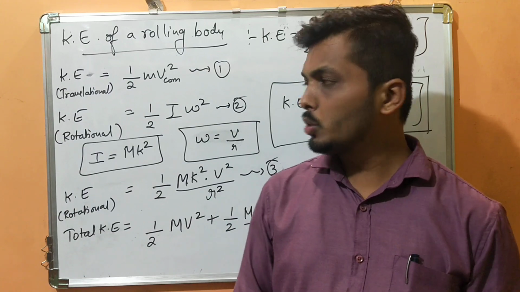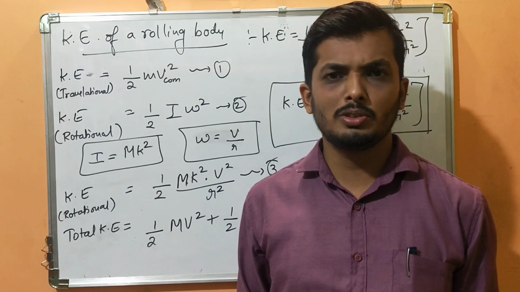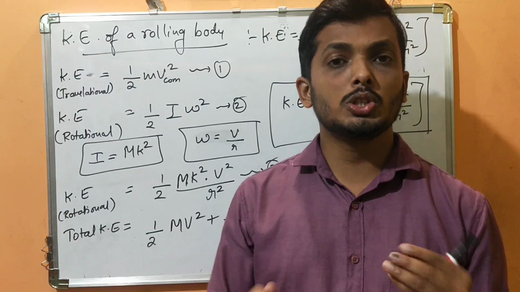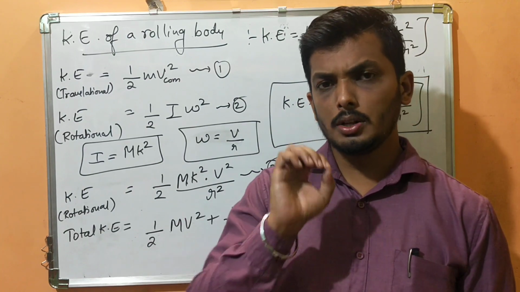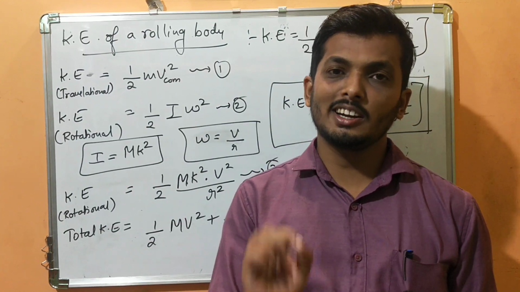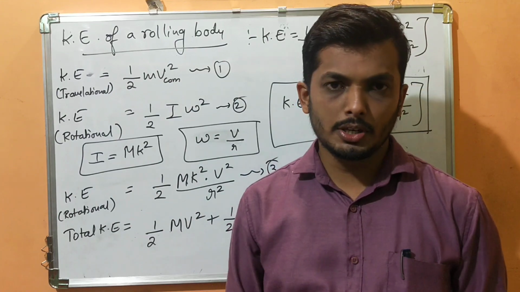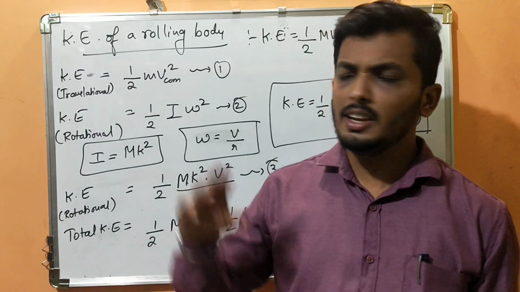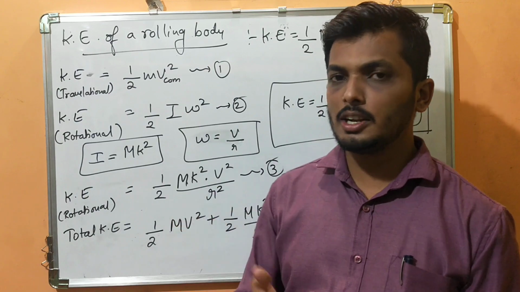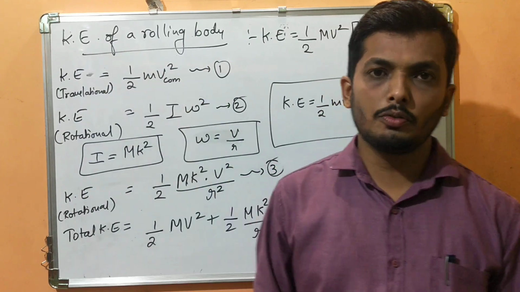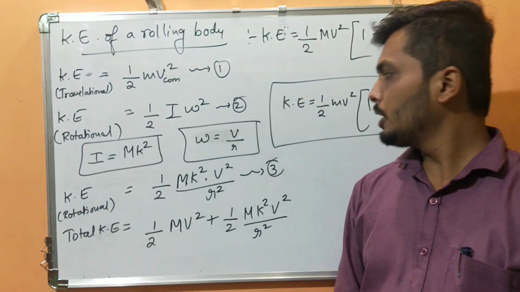Then we have studied how to get the direction as well as magnitude. You just add them. Simple vector addition, what you have studied in the motion in a plane topic. Then you should know the point of contact. In the case of pure rolling, its velocity will be 0. Don't take any other velocities. It will always be 0. Then you should know the displacement as well as the acceleration part, and then the kinetic energy of a rolling body. Get it due to translational and rotational, add them and you're going to get this.